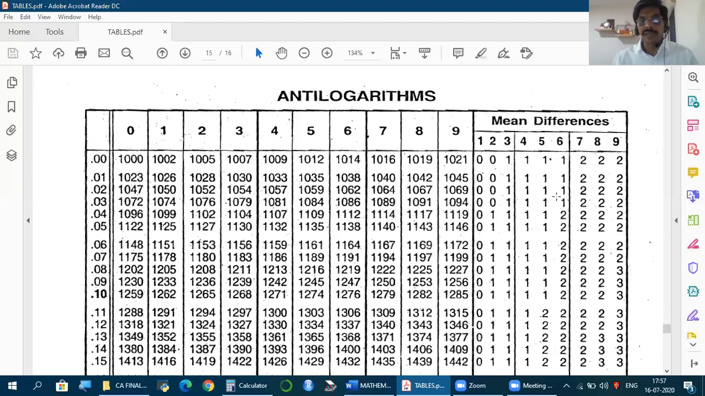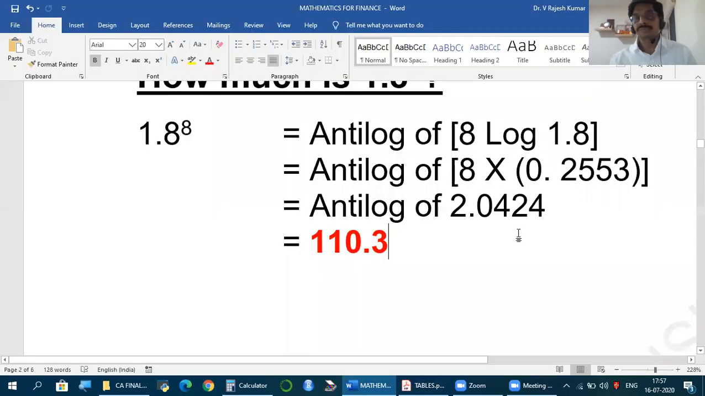Go in the same line, this number 0.0424. So 0.04 under 2, same line, you find something called mean differences. Under that, under 4, find the value. So 0.04 under 2, 1102. Same line, mean difference is 4, the value is 1. So 1102 plus 1, 1103 is the number. So 0.0424, when you take antilog, you get 1103.